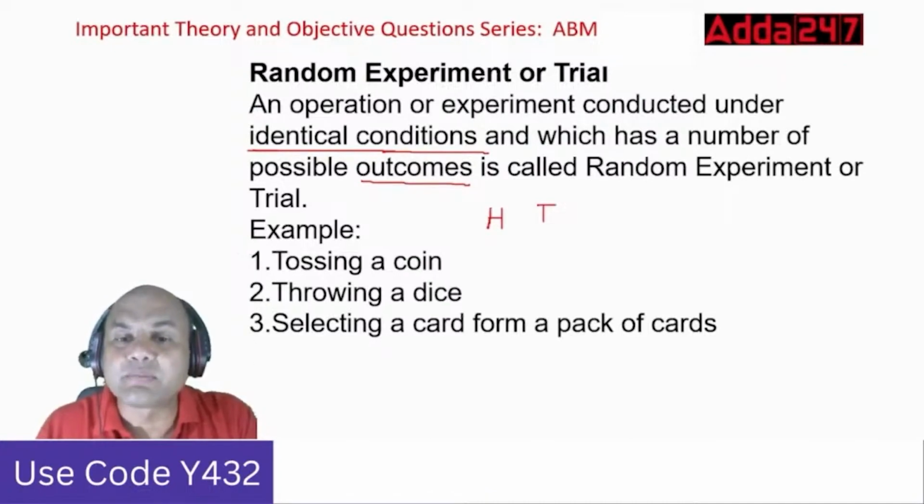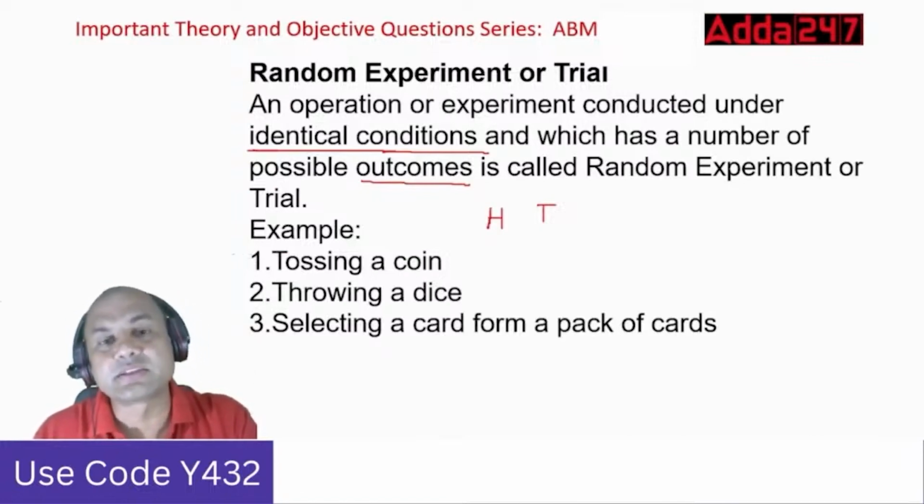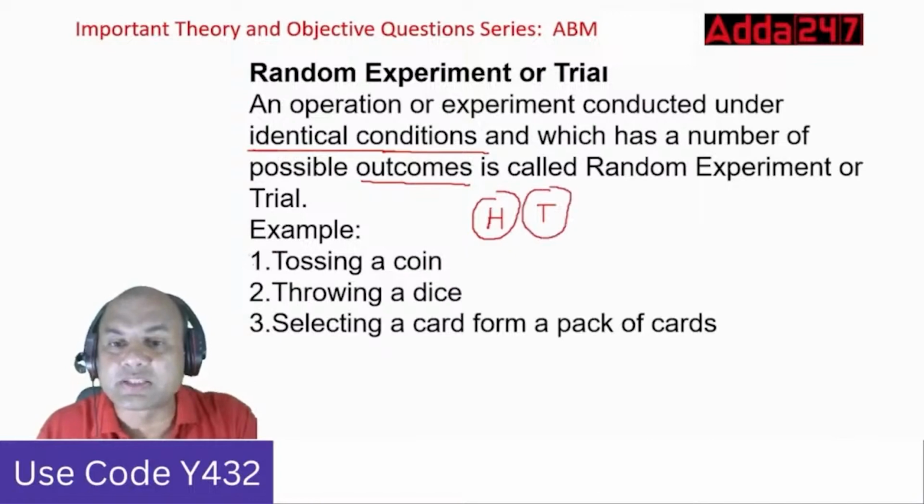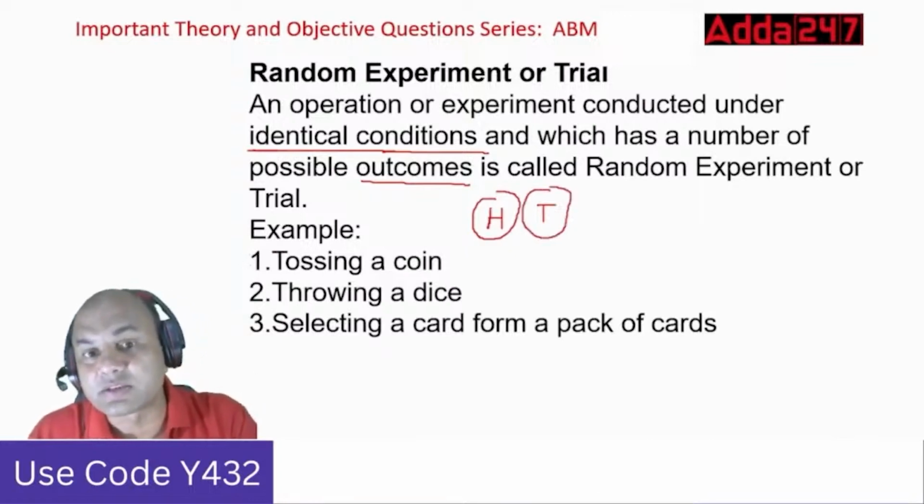So under the same conditions I have tossed the coin once. Again I have tossed the coin in the same condition twice. But here I am getting a different outcome. I am not getting the head. So that is known as a random trial or experiment. I have done it in identical conditions. Same, I've tossed the coin once. Similarly, I've tossed the coin in the same condition, but I'm getting a different result.